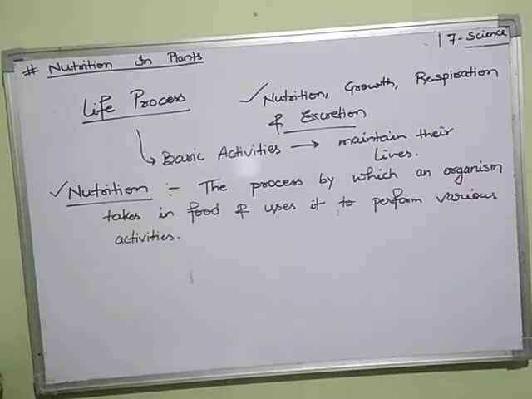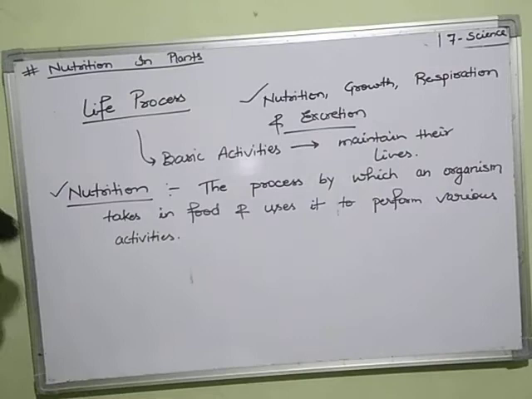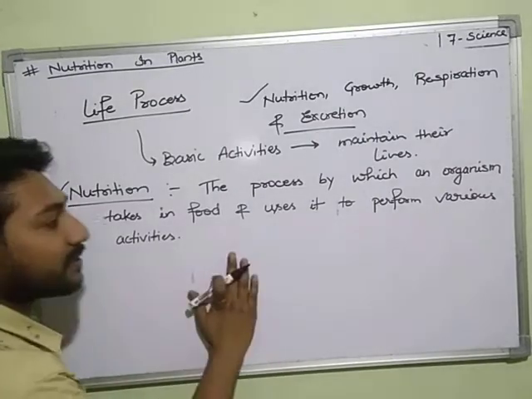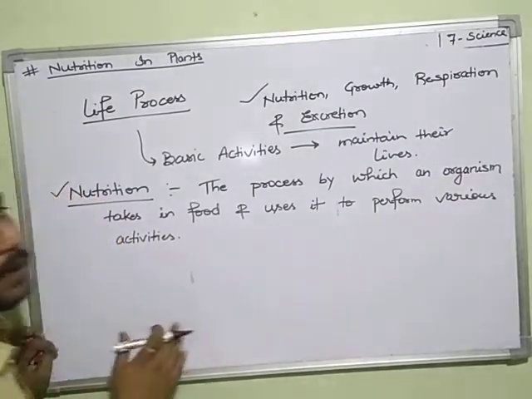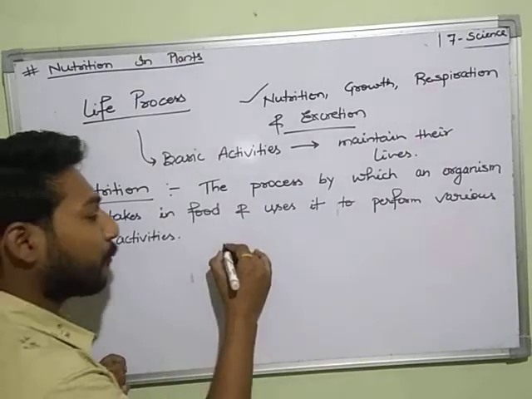We have to talk about the nutrition in plants, that is, how plants get their nutrients to perform their activity. So what are the modes of nutrition in plants? We have to discuss that in the next topic. But before discussing that, we already know that food consists of a number of components.